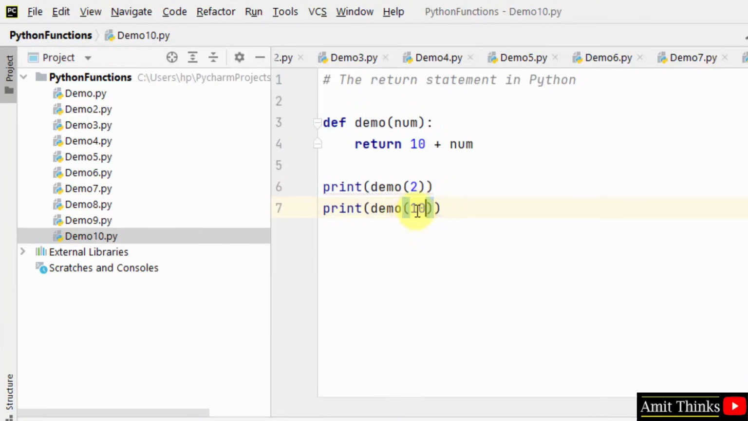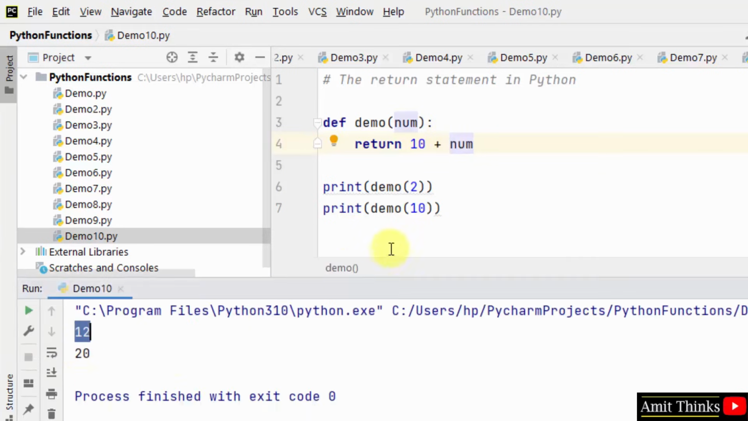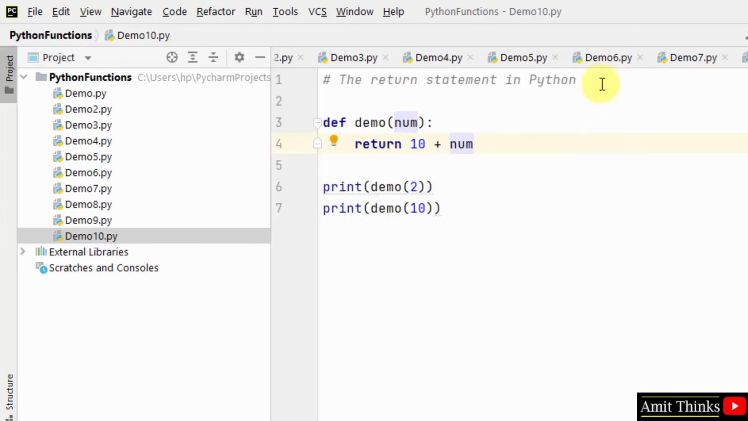Let's say I added this. I'll right click. What will happen? I'll run. What will happen? 10 will go here. 10 plus 10 is 20. So 20 will get returned after 12. So this is how the return statement works in Python.